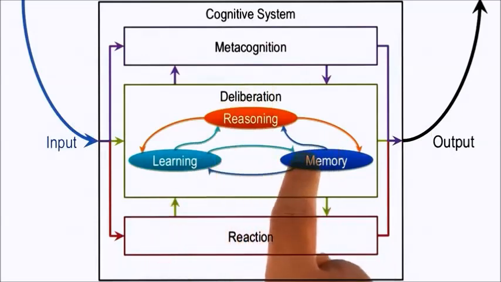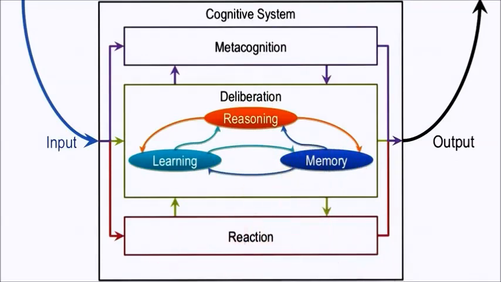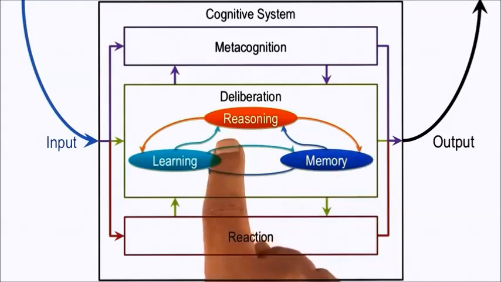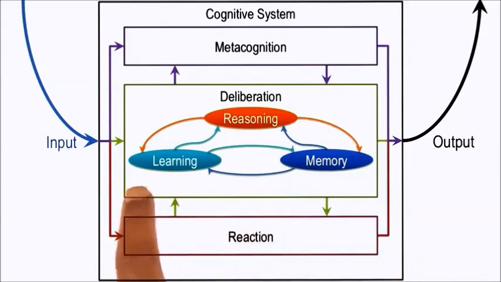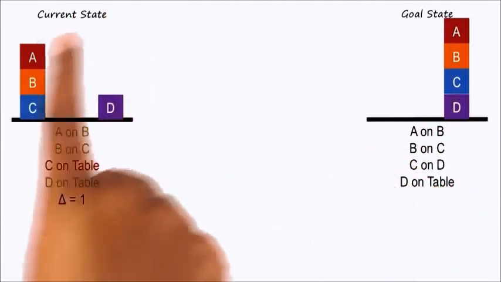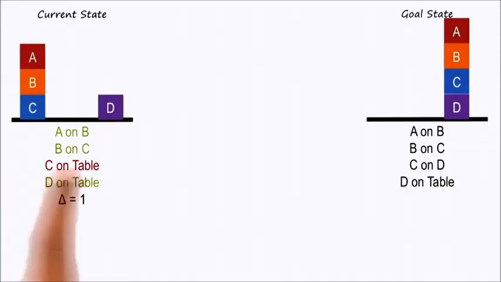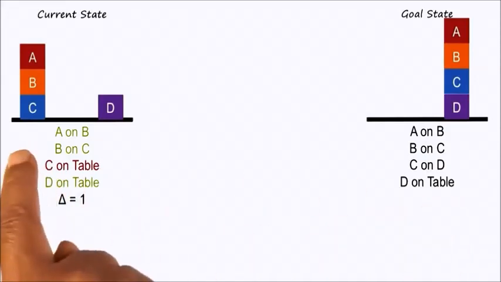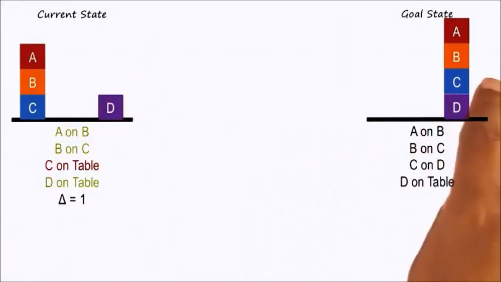Perhaps this knowledge was stored in the short-term memory that had been pulled out of the long-term memory. But just like there can be an error in the knowledge, there could also potentially be an error in the reasoning or potentially an error in the learning process. An example of an error in reasoning occurred very early in this particular class. You may recall this particular diagram from means-ends analysis. This was the blocks microworld. The agent needed to take these blocks from this initial state to this goal state.